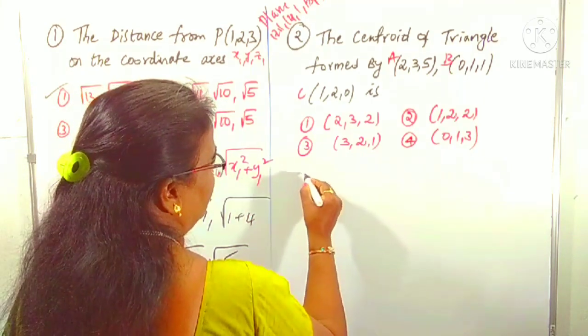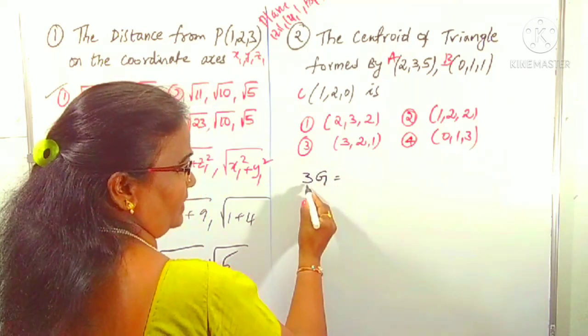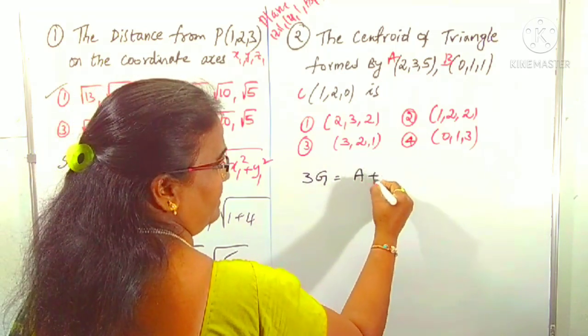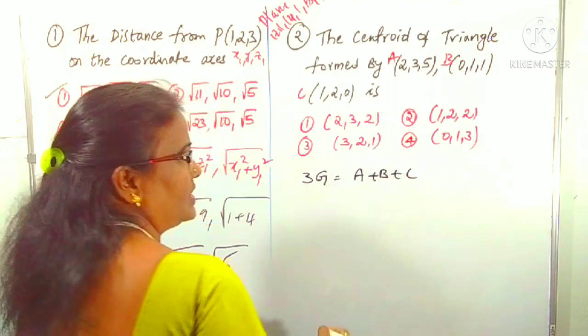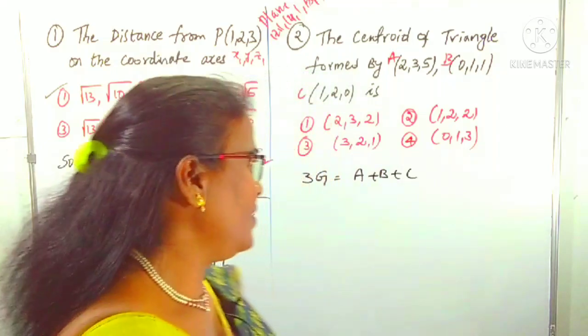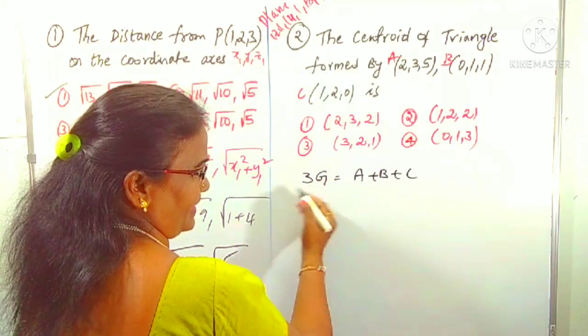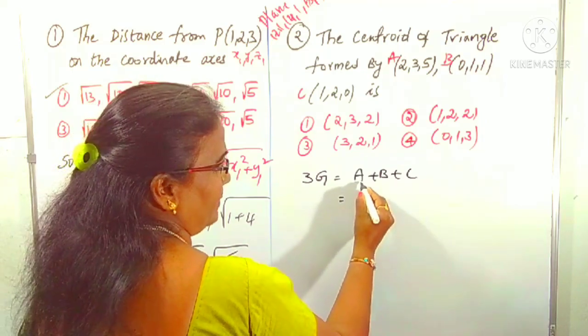centroid G. 3G is G is nothing but the centroid here. 3G, we can add simply A plus B plus C. So, no need to worry about the total formula. Can you remember it? So, 3G is equal to what? A plus B plus C, where G is the centroid of the triangle. How can you use A plus B plus C?